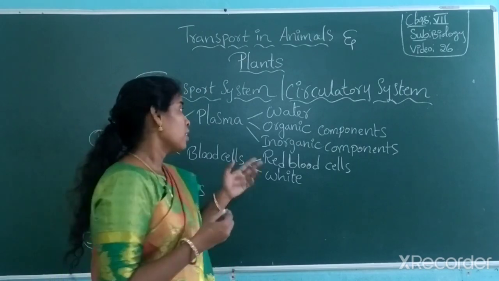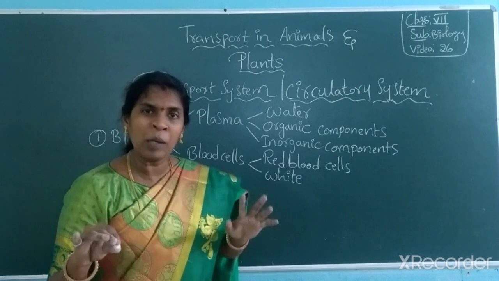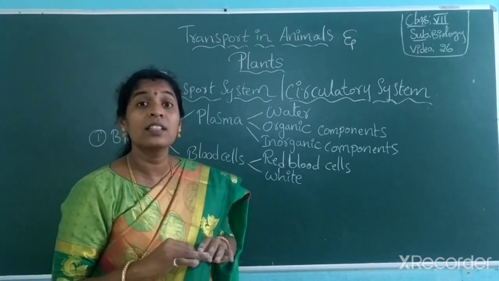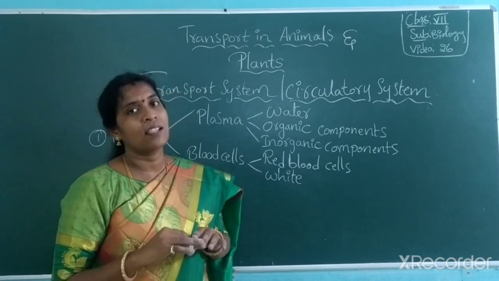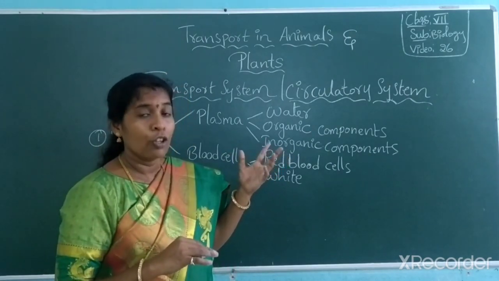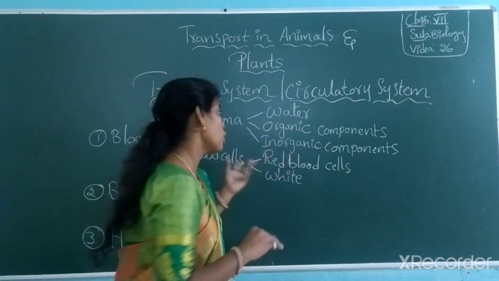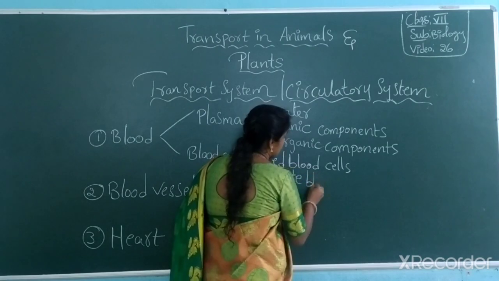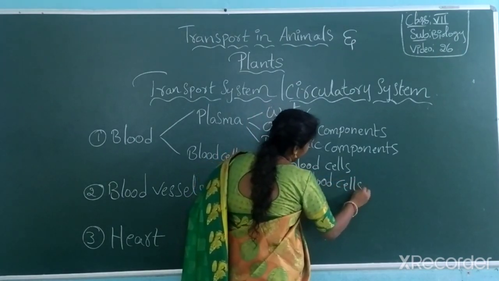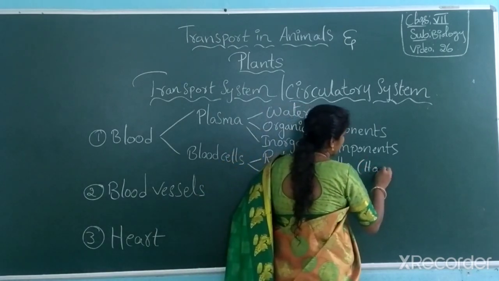Then the second one, white blood cells. In them there is no pigment, no hemoglobin, so these blood cells are white in color. That is the reason they are called white blood cells.